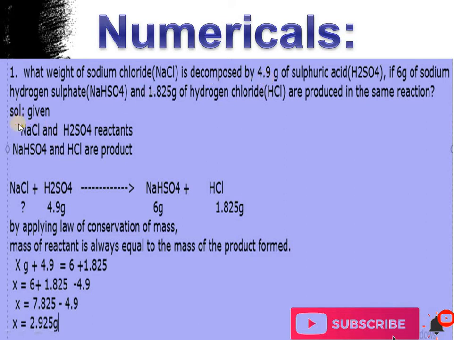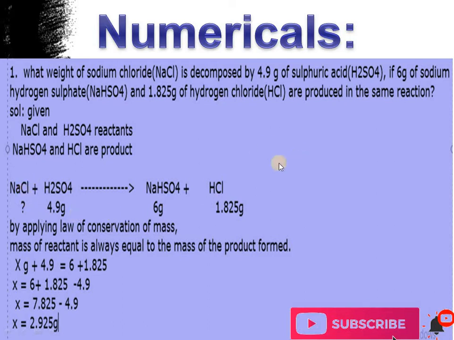Given NaCl and H2SO4 are the reactants and these two are the products: NaCl plus H2SO4, that is sulfuric acid, combine to form sodium hydrogen sulfate and hydrogen chloride. We know the amount of sodium hydrogen sulfate, hydrogen chloride and sulfuric acid. The thing we want to know is the weight of the sodium chloride.